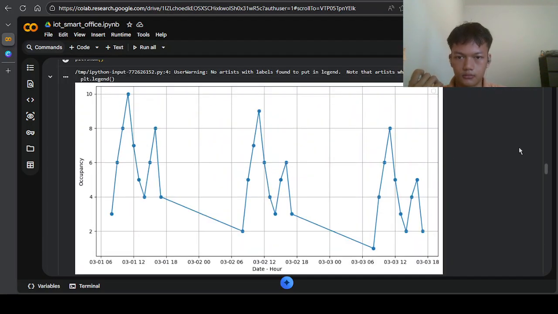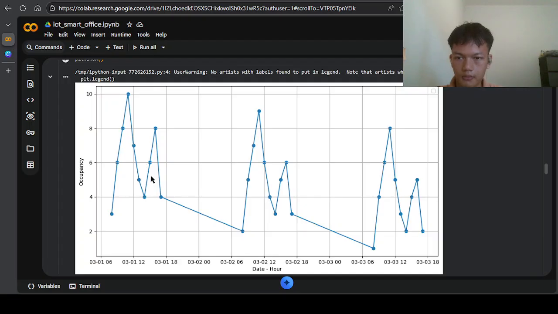My assumption is that in the early hours, people gradually enter the room one by one. So at 11 o'clock, the room is occupied the most, and then during the afternoon break, people go out one by one also until 2 p.m., which is the lowest.